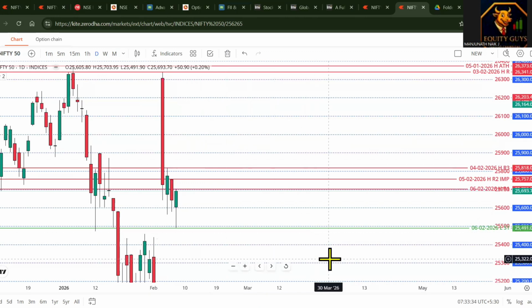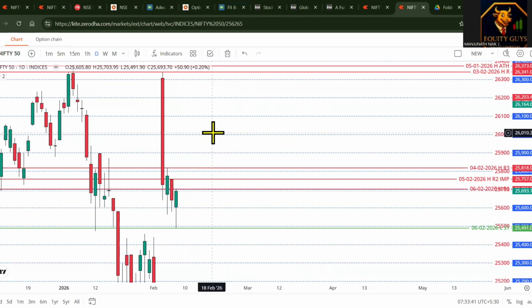Trade your setups, not my view or your view. If you see any reversal from any multiples of hundreds or 26,000, you might see some bullish consolidation kind of candles.